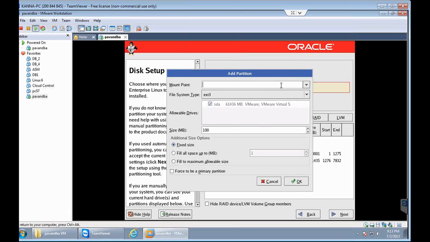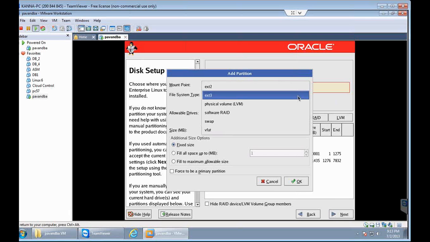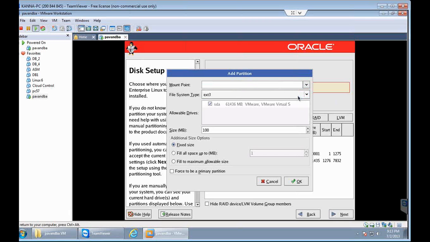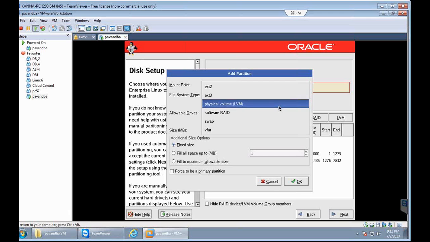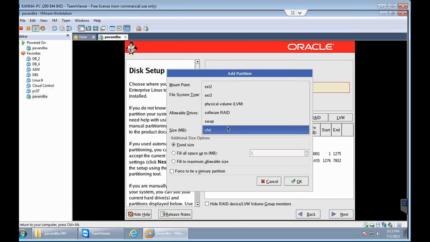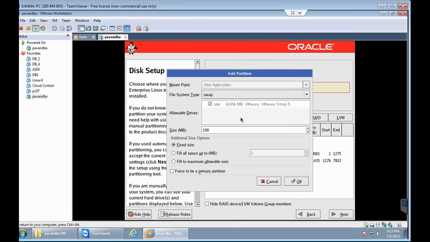For the second one, go to file system type, click on it, and you will see something called swap. You need to select swap and provide the size, and always the swap size should be double the size of RAM.